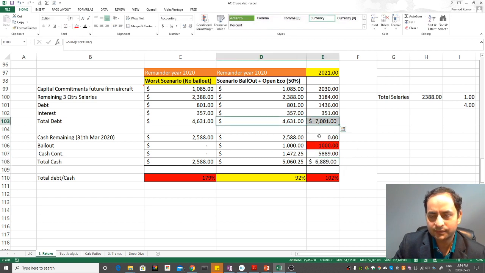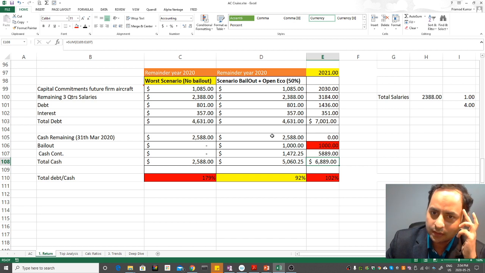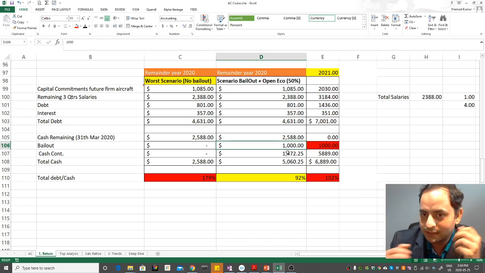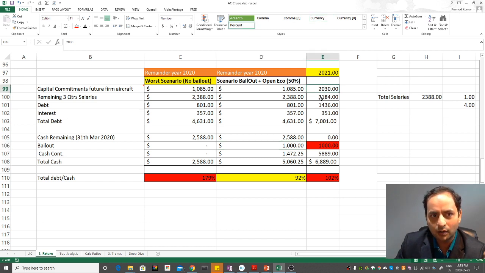Because you see the debt is over here in the second year. So the main thing is that their problem is just not finished, right? Maybe that's why the government is thinking about what they need to do for them to survive, because they have a lot of commitments next year. Especially the capital commitment, and a lot of debt here that needs to be paid. So that's what I just want you to highlight. One more thing, maybe I'll show it to you as well.